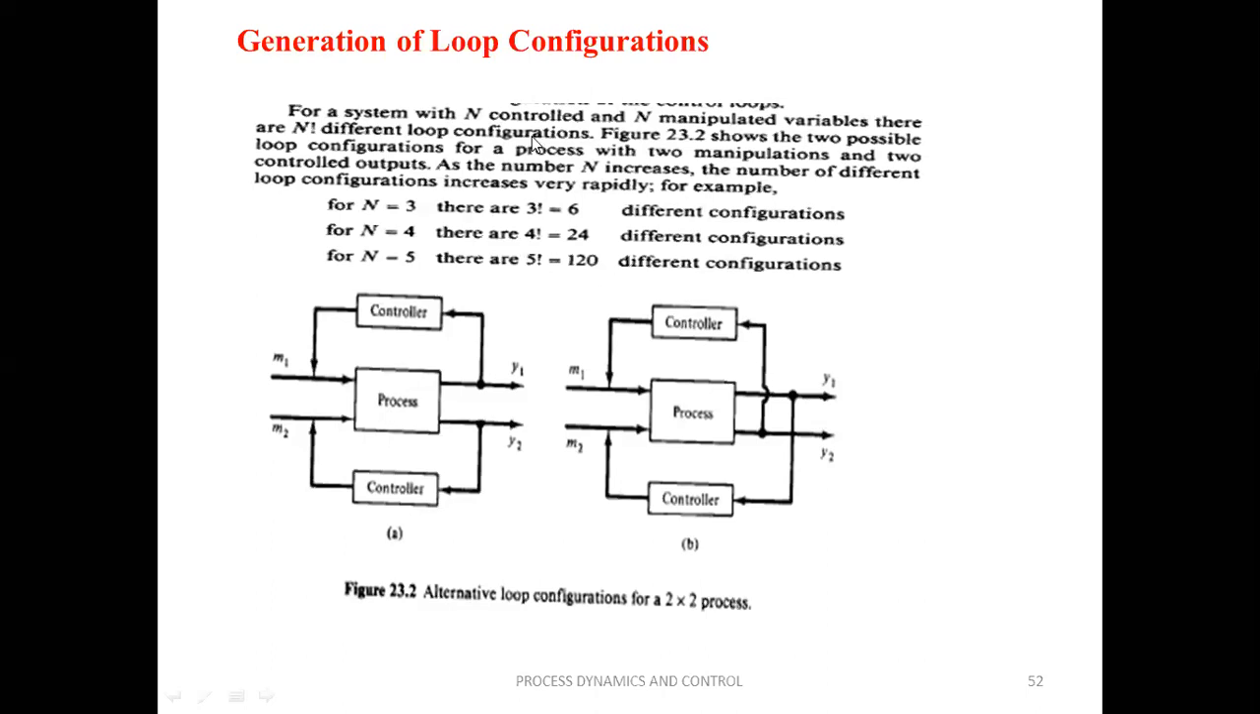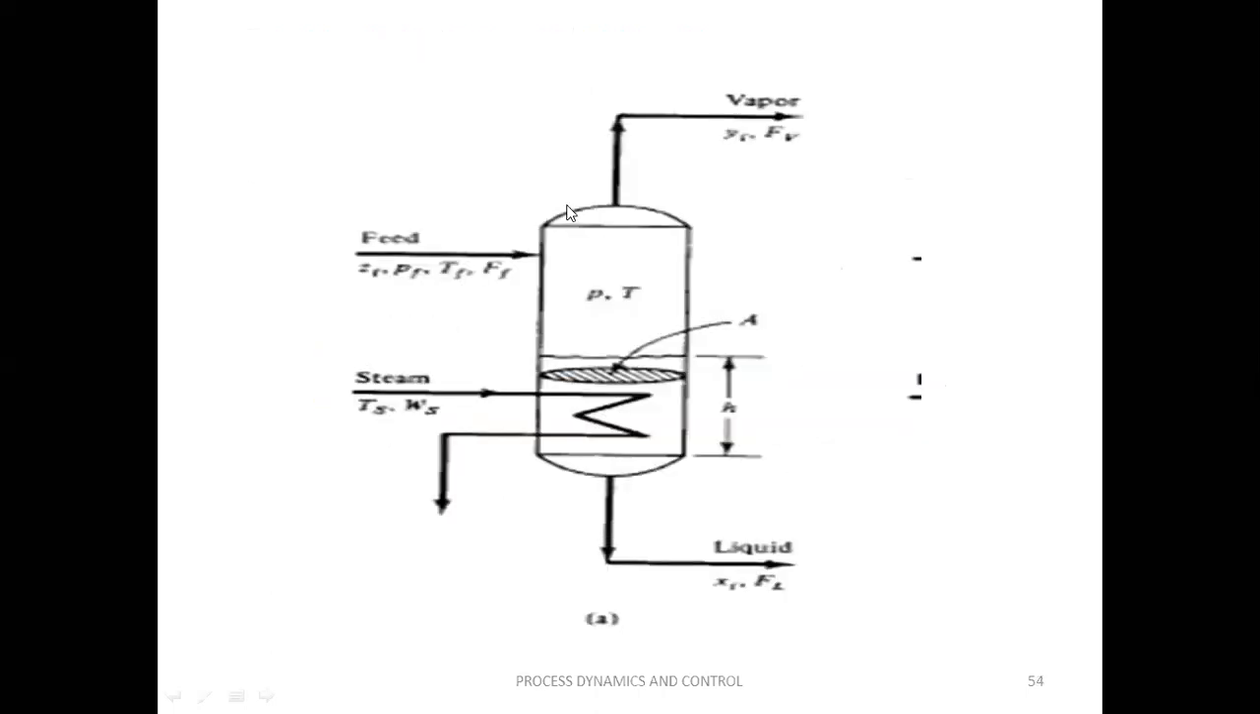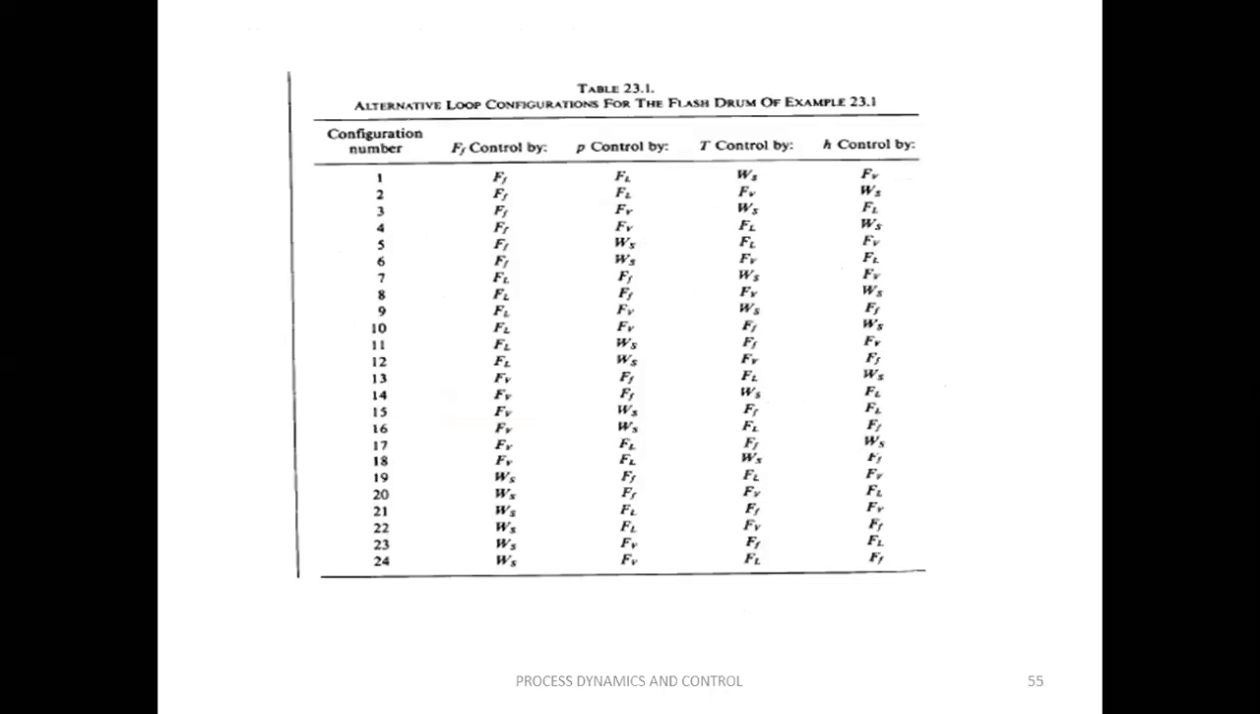As I already discussed, as the number n increases, the number of different loop configurations increases very rapidly.